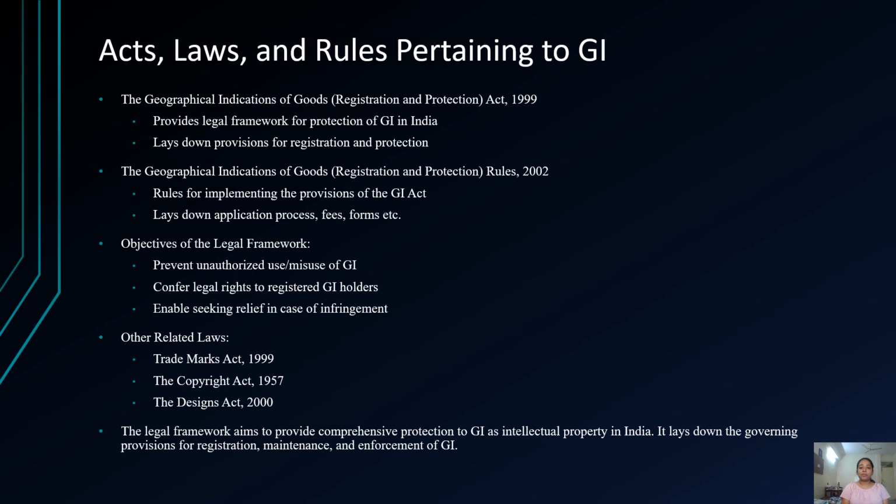Acts, laws, and rules pertaining to GI. The Geographical Indications of Goods Registration Act, 1999 provides the legal framework for protection of GI in India and lays down provisions for registration and protection. The Geographical Indications of Goods Registration and Protection Rules, 2002 are rules for implementing the provisions of the GI Act and lay down the application process, fees, forms, etc. Objectives of the legal framework: prevent unauthorized use or misuse of GI, confer legal rights to the registered GI holders, and enable seeking relief in case of infringement.